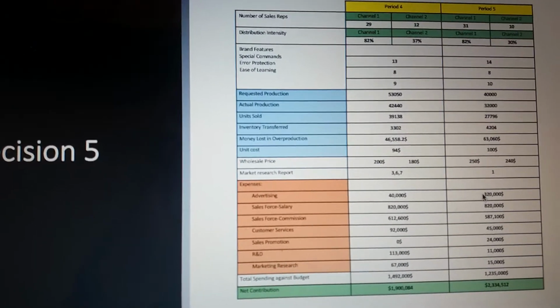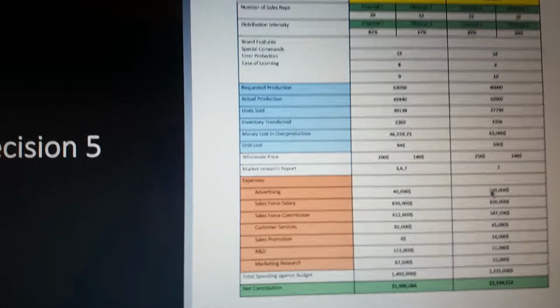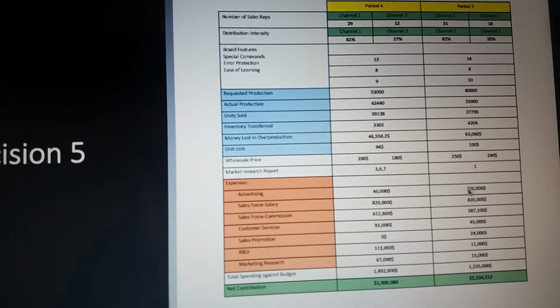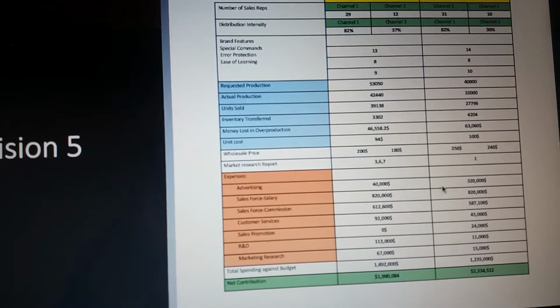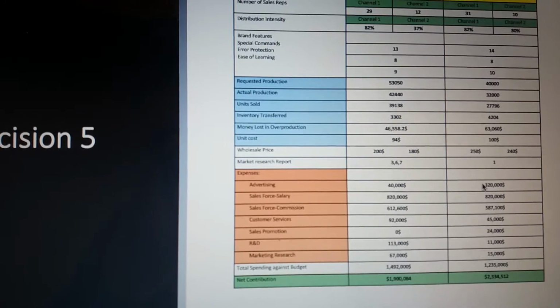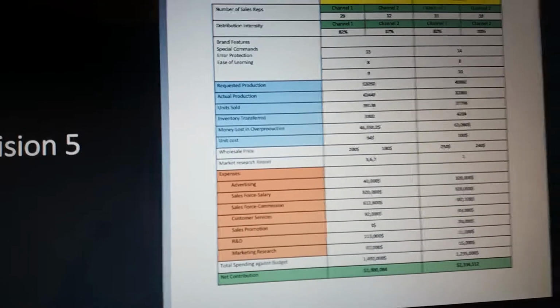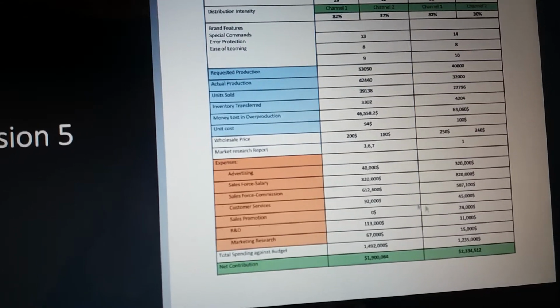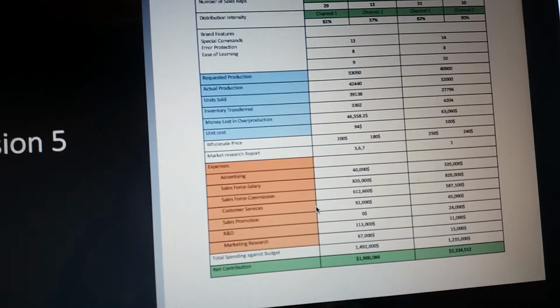Then we spend more in advertising, so we can justify increasing our branding, and our advertising before was direct, now is reminder advertising, because we want to strengthen our brand as much as possible. We also spend a little bit more in sales promotion.